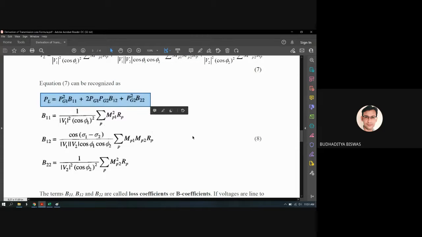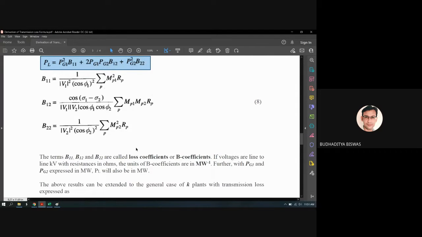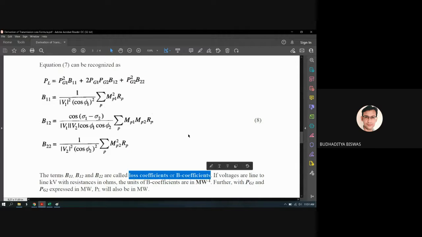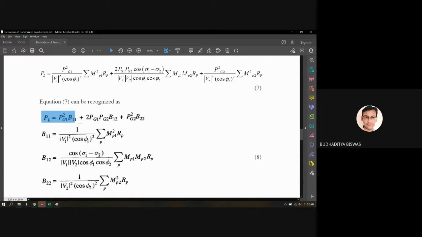So PL equals PG1 squared B11 plus 2 PG1 PG2 B12 plus PG2 squared B22. Here you see that B11, B12, B22 are all constants. This is called the B coefficient, or the loss coefficient, which is also written here. If you are able to find the loss coefficient or B coefficient, then you can easily find the values of all these quantities.